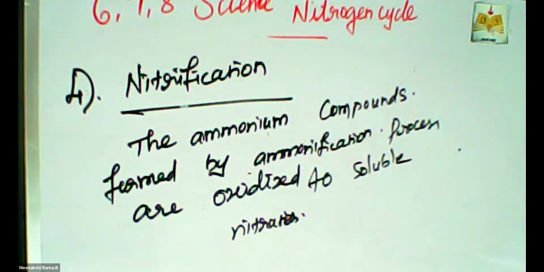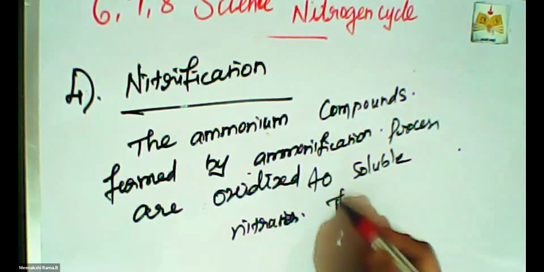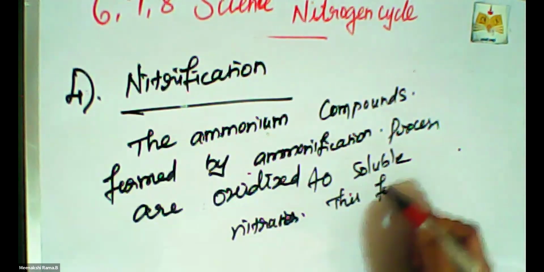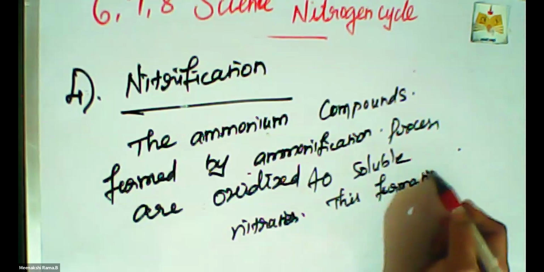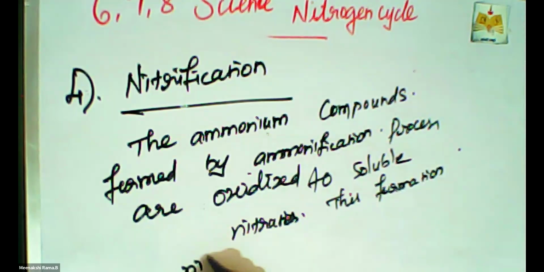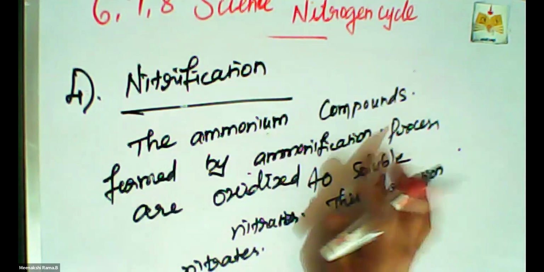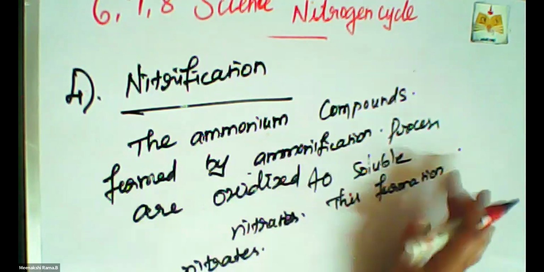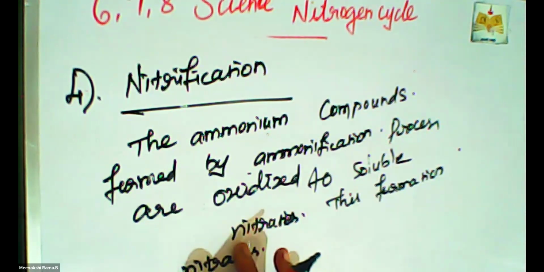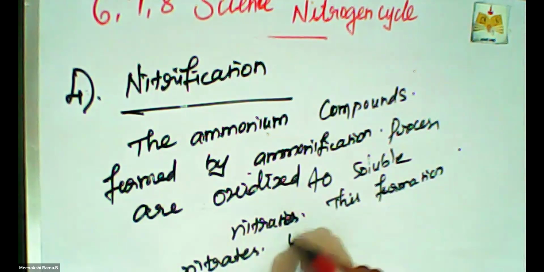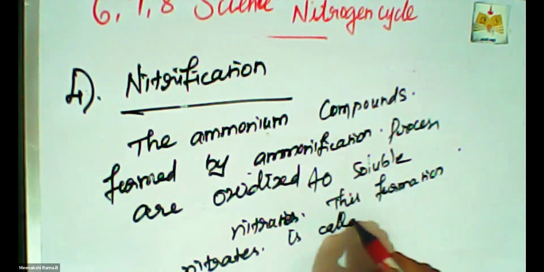So this process of nitrate formation is known as nitrification. How are the nitrates formed? The ammonium compounds formed by the ammonification process are oxidized to the soluble nitrates.